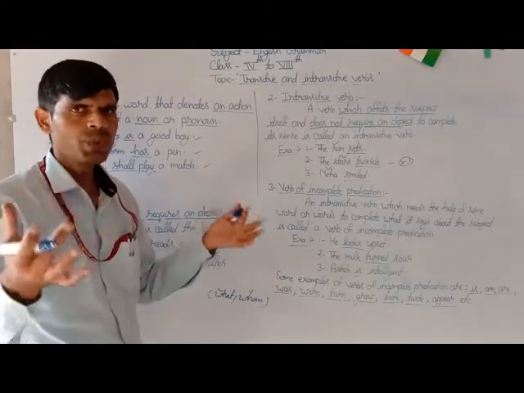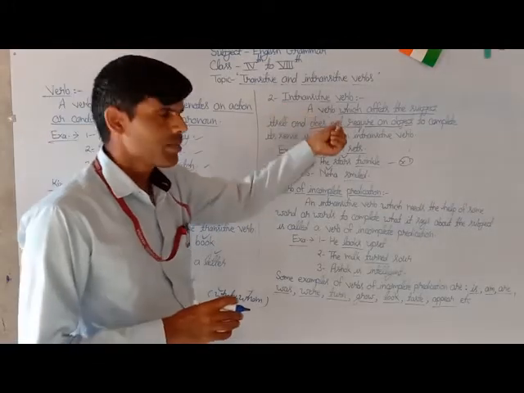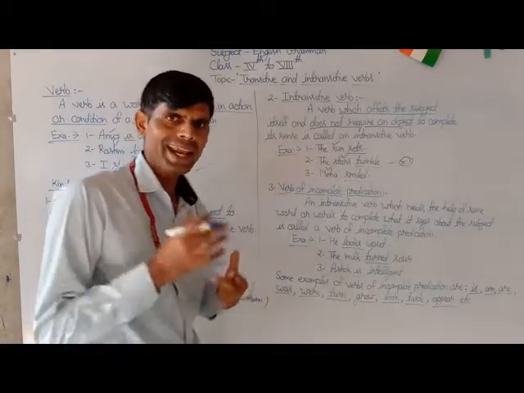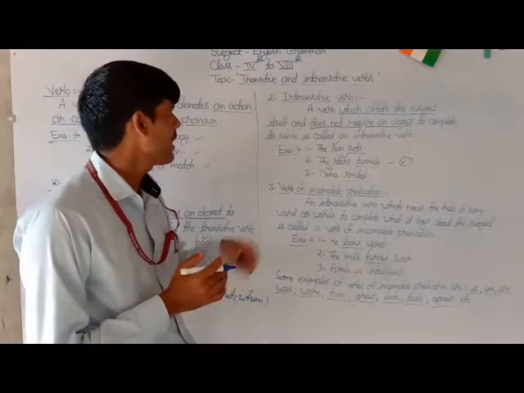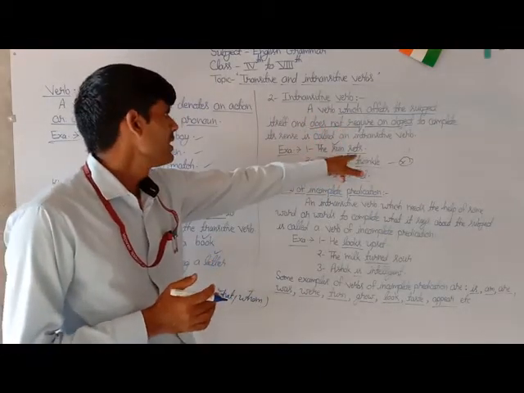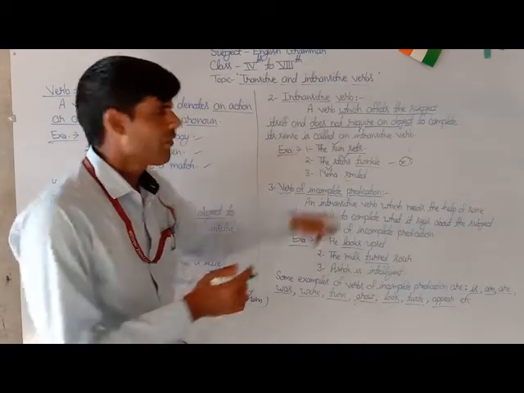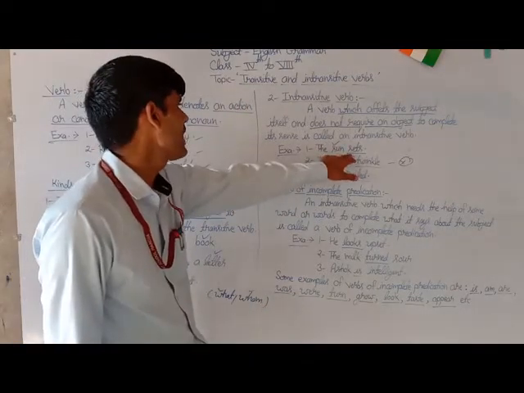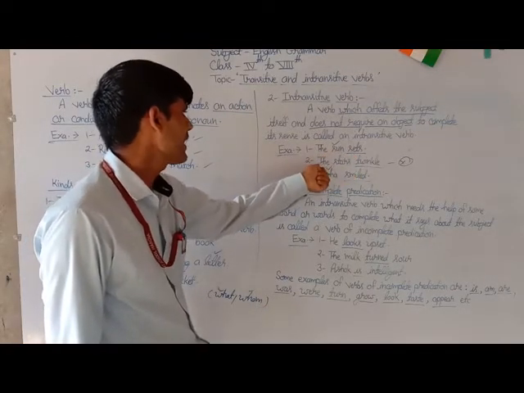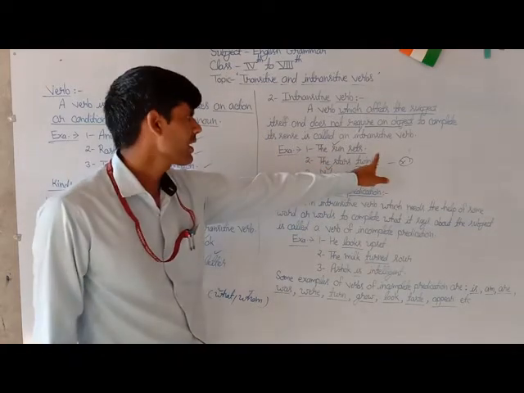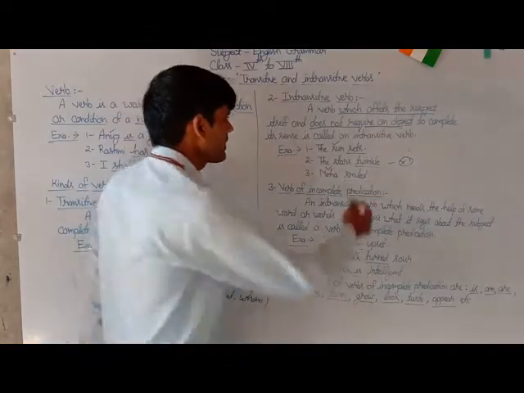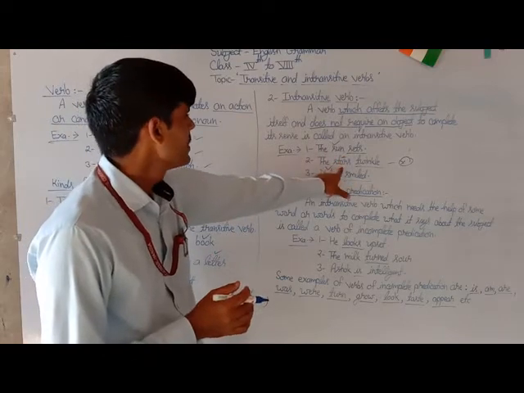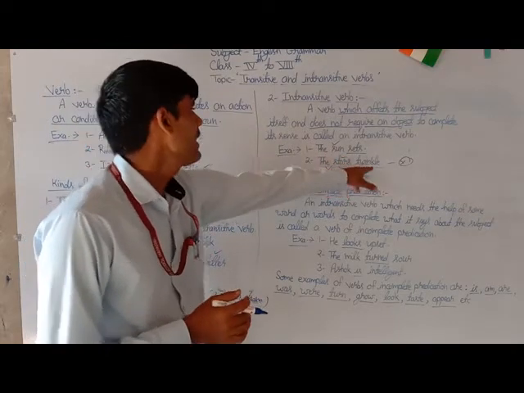So students, you can say that a verb which affects the subject itself and does not require an object to complete its sense is called an intransitive verb. Such as here the underlined verb sets affects its subject sun and does not require an object to complete its sense. So this is counted as an intransitive verb. Here is the second example. The stars twinkle. The underlined verb twinkle affects its subject stars itself and does not require an object to complete its sense. So this is also counted as an intransitive verb.